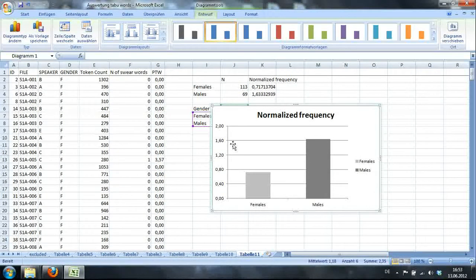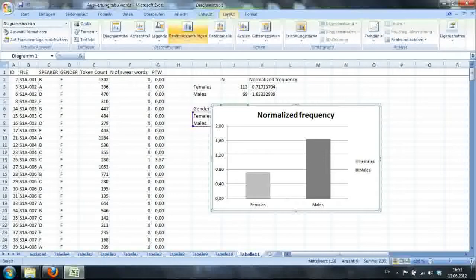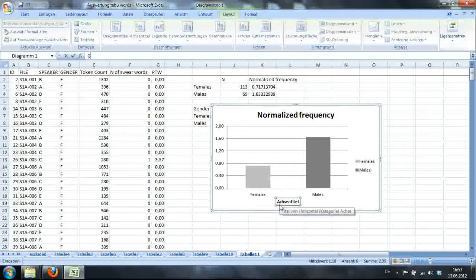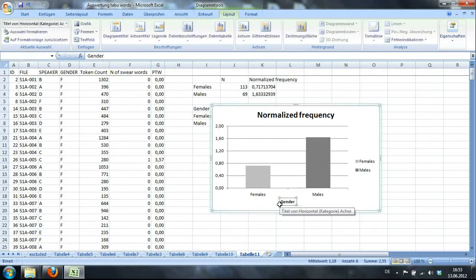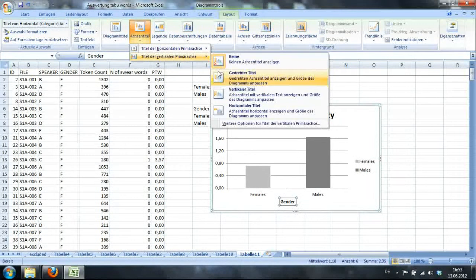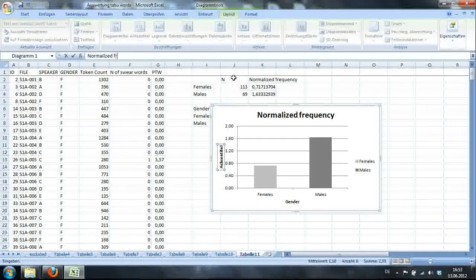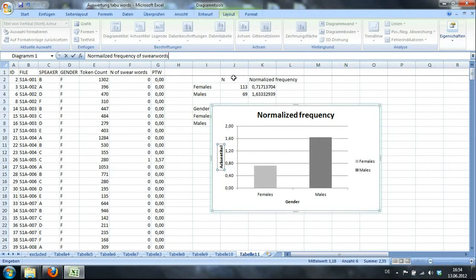So almost done. All right, but still, as I told you, I'd like you to include titles of the axis, right? So you do that with layout, axis titles, and here I'll put in normalized or relative frequency of swear words per 1,000 words.